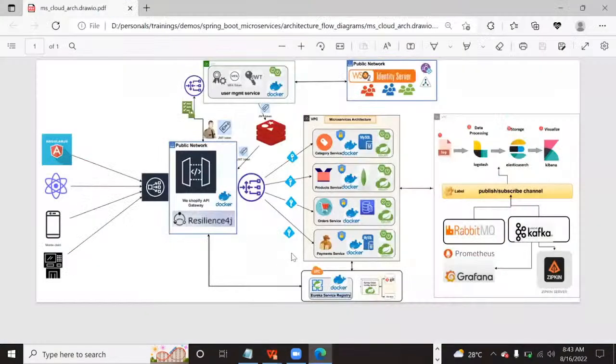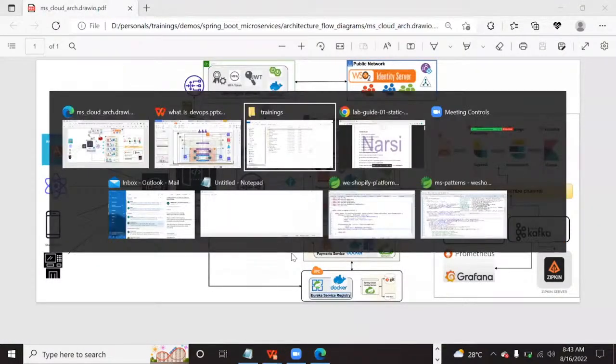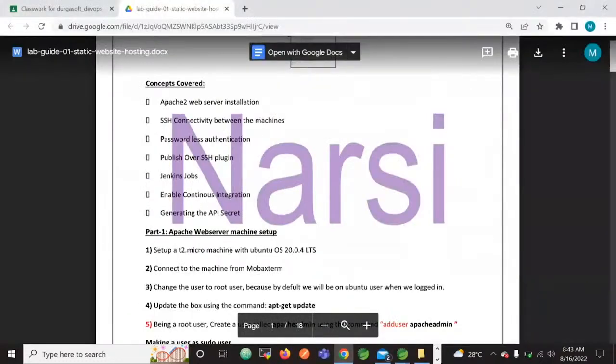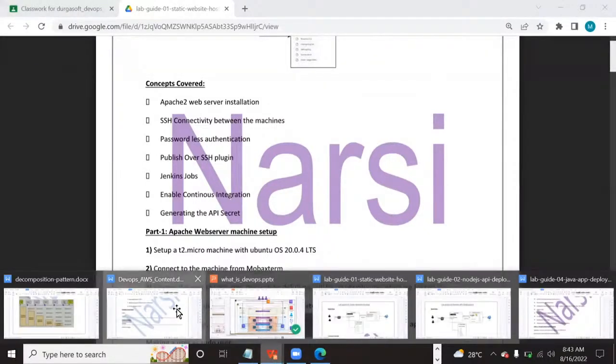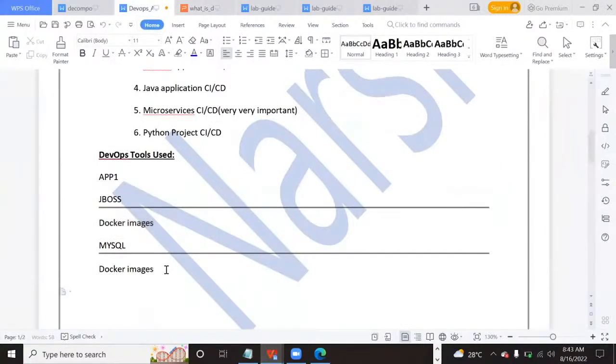Now how will the communication happen? In order to communicate, there is a concept of service discovery. That Kubernetes service discovery concept, along with the network, will be used for one application to communicate with another application.